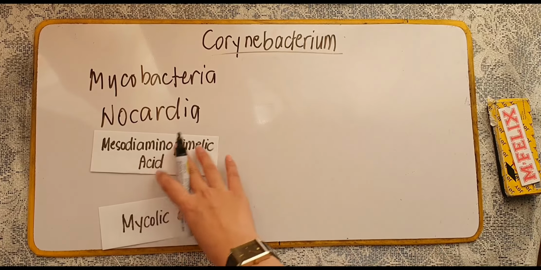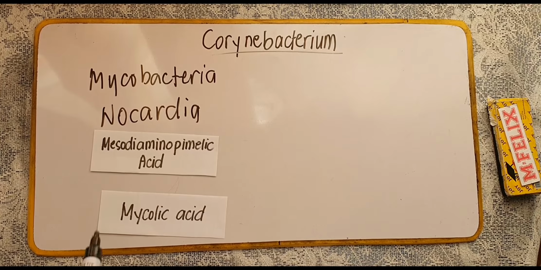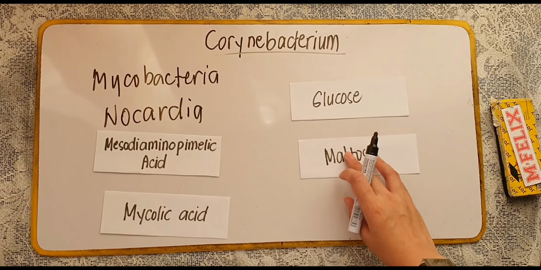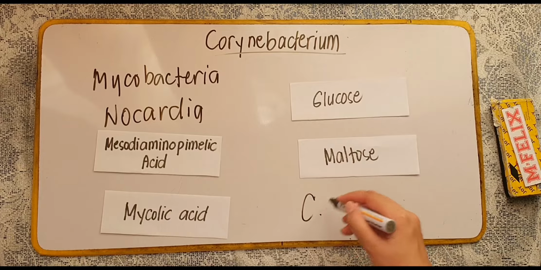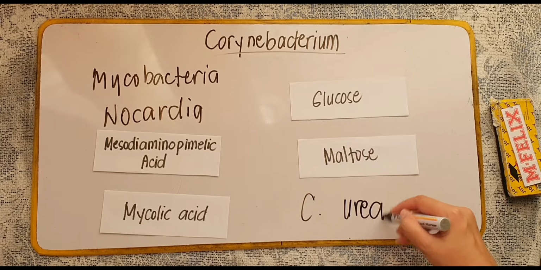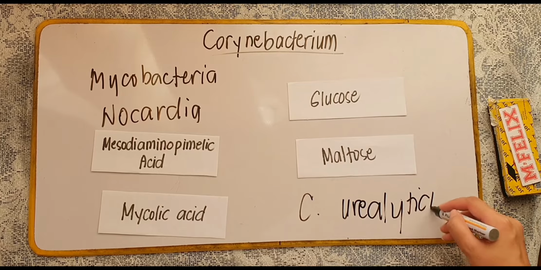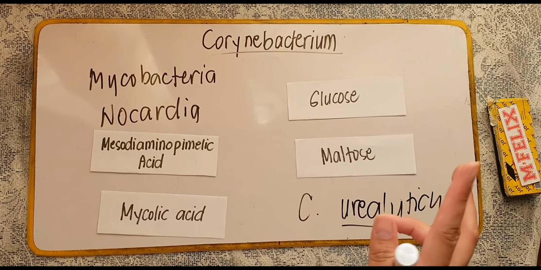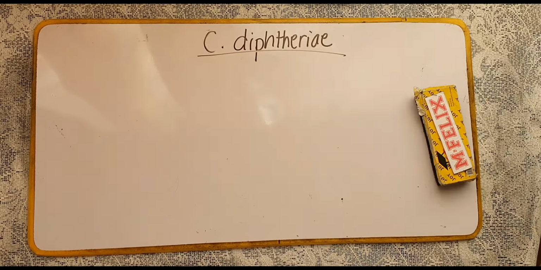Now, aside from this one, your Corynebacterium species, they are also considered as glucose fermenters. They are said to be glucose fermenters and maltose fermenters, except for your Corynebacterium ureal-yticum. Okay? So, si Corynebacterium ureal-yticum, hindi siya carbohydrate fermenter.